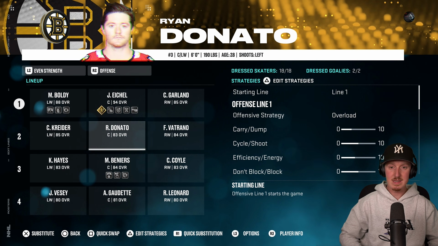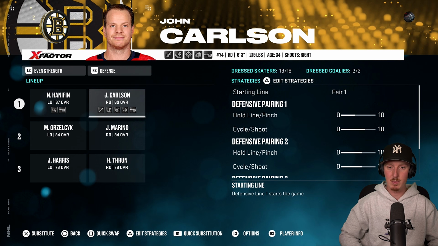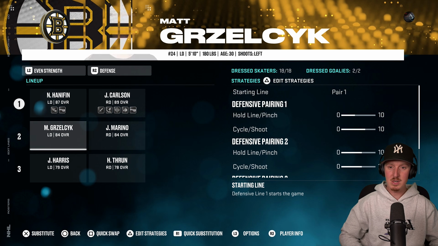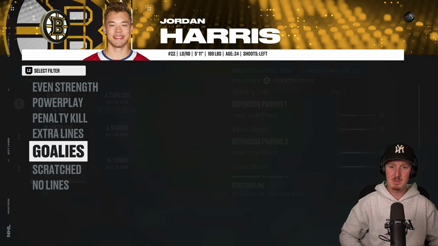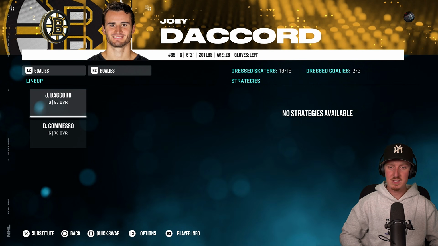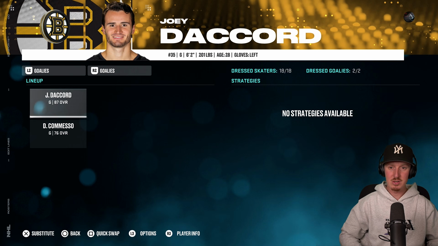Now this isn't a bad team whatsoever. Like, they have a pretty solid defense. You got Noah Hanifin and John Carlson leading the way, so that's a pretty good number 1 pairing. John Marino and Matt Grzelcyk on the second pairing. It falls off a little bit with the third pairing, but still, this isn't a bad team whatsoever. When it comes to the goaltending situation, there's a clear number 1, and that's going to be Joey Daccord, 87 overall. He's going to be leading the way for Boston, and they're looking to do some damage, but they definitely have a tough matchup.